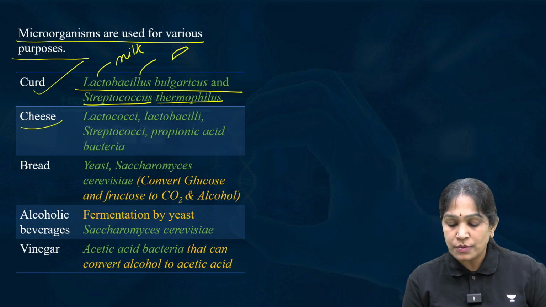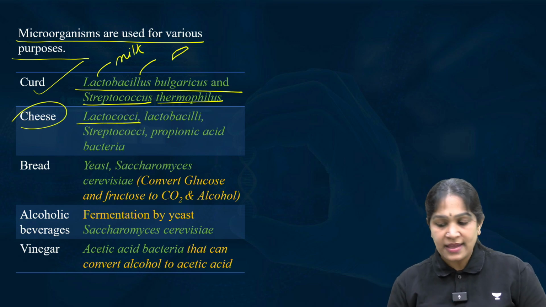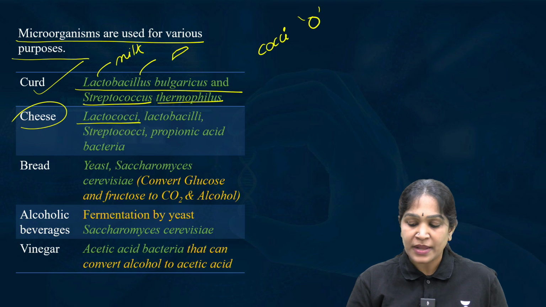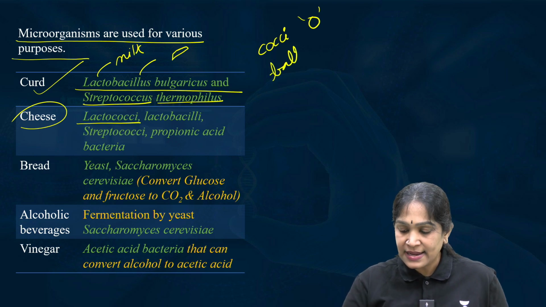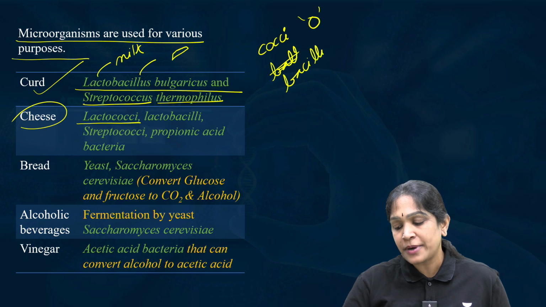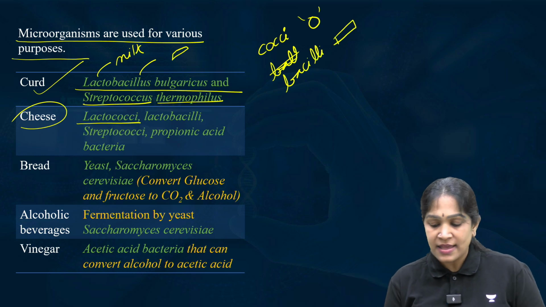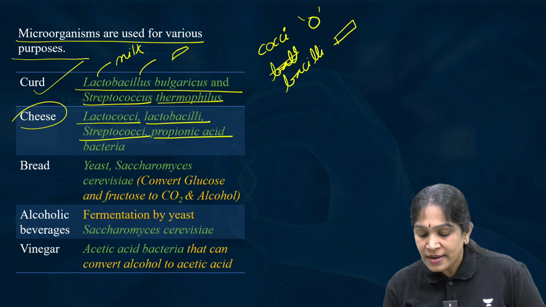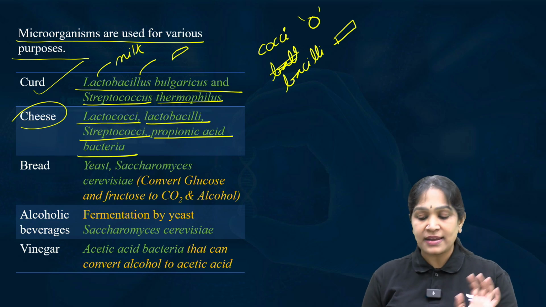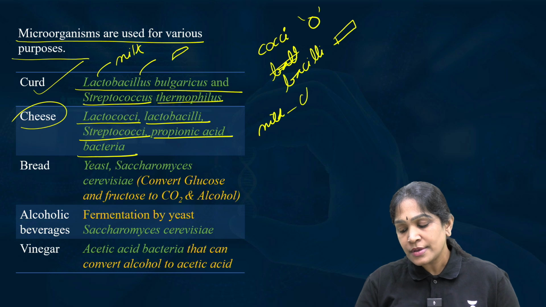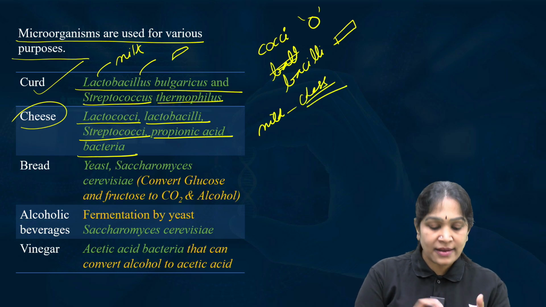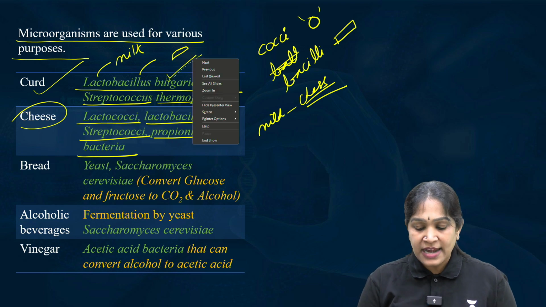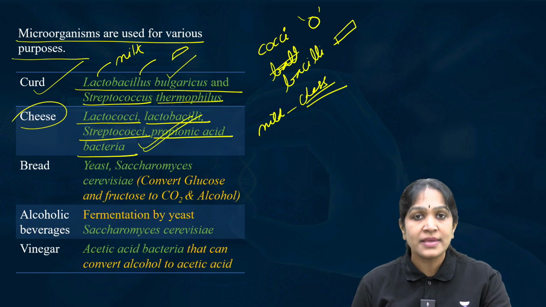And coming to cheese, Lactococci. Again, lacto means milk, cocci means round shaped bacteria. Bacilli means rod shaped bacteria. Lactococci, lactobacilli, streptococci and propionic acid bacteria. These bacteria can convert the milk into cheese. So the raw material is the same, milk. But if you add these bacteria to it, it will become curd, and if you add these bacteria to it, then it will become cheese.